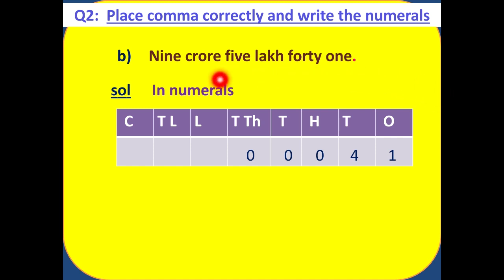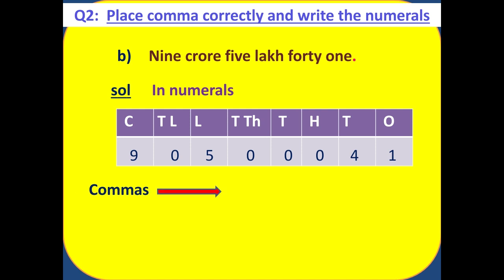But dear students, just see, we have 5 lakh. So in lakh place we can write 5. And in 10 lakh place we don't have anything, so we will write a 0. And in crore place, see what we have? We have 9. So this is our number.